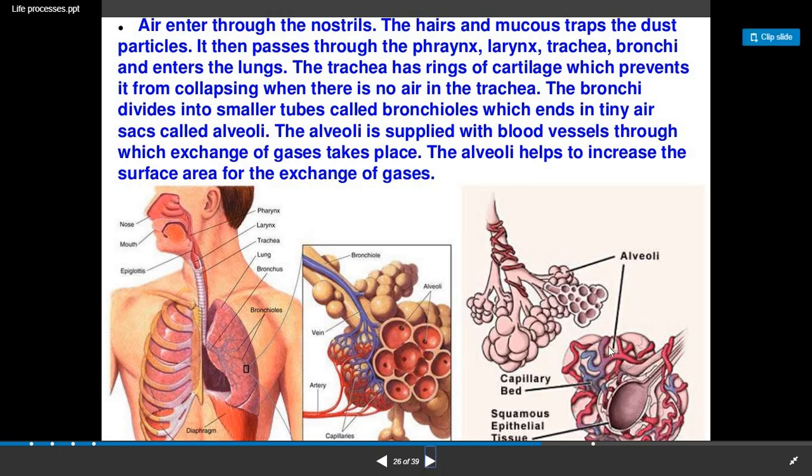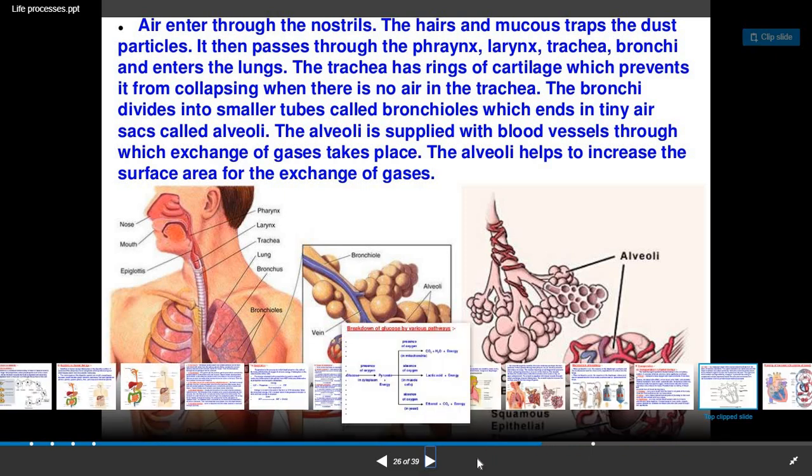So here you can see the spherical structure, that is the smallest branch of the lung, which is known as the alveoli. And here you can see that many branches are shown, that is primary, secondary, tertiary bronchioles, then finally they end into small branch-like structures. They are known as alveoli, and through these alveoli the exchange of gases occurs.